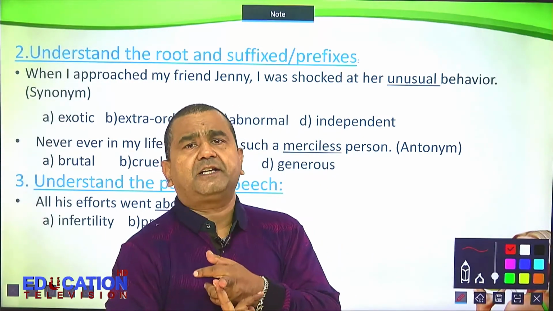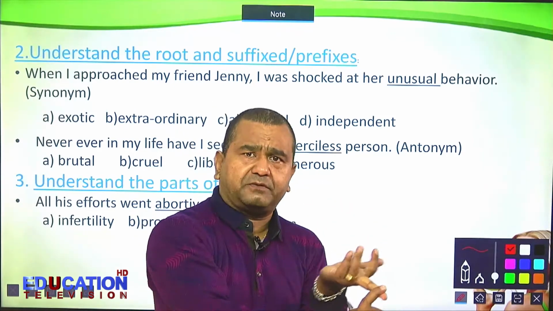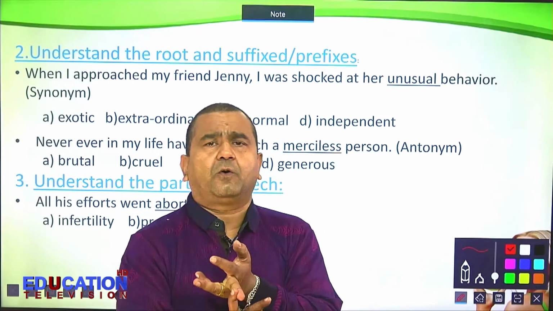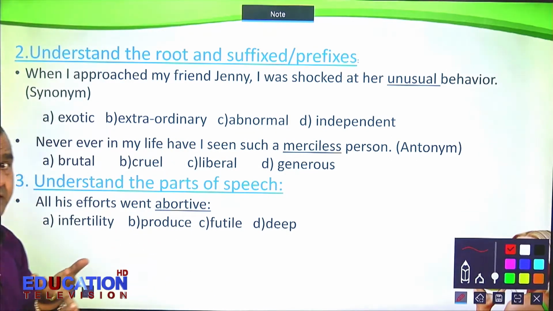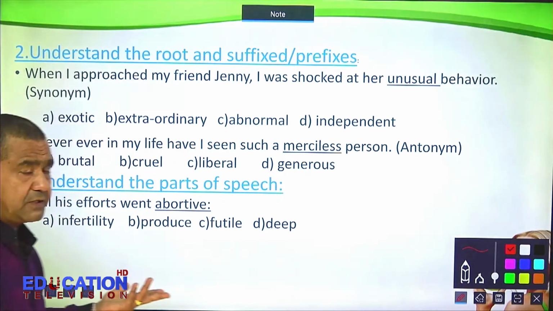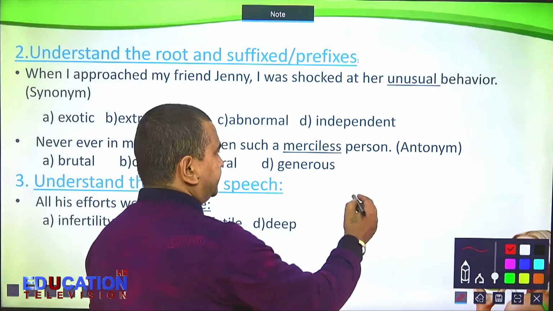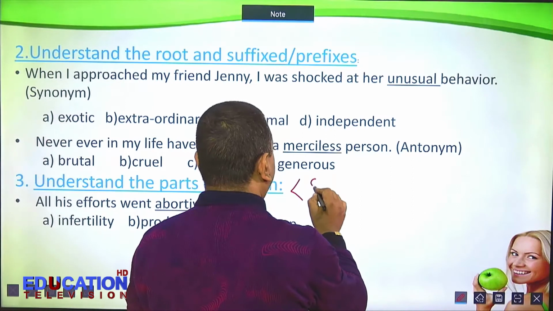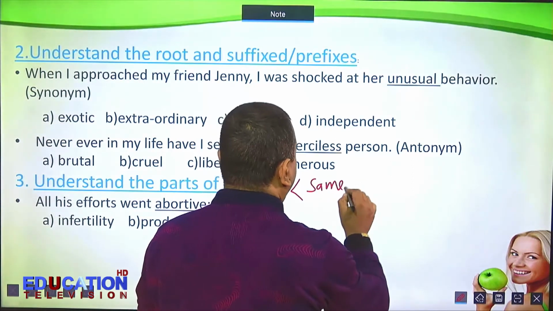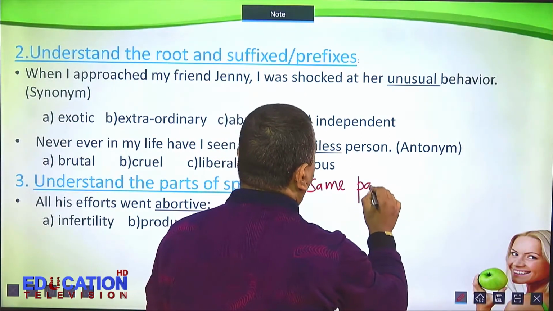Nouns, synonyms or antonyms must be nouns. Verbs, synonyms or antonyms must be verbs. Adverbs, synonyms or antonyms must be adverbs. Part of speech, it means you have to see the same parts of speech.